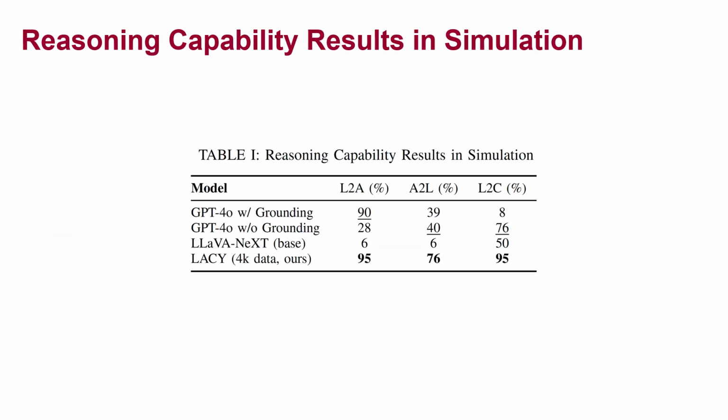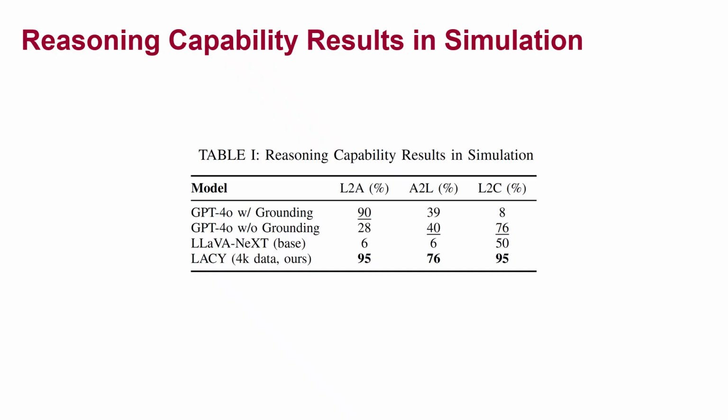We evaluate the core reasoning capabilities of our bidirectional model. To establish a strong performance baseline, we use a version of our LACY model fine-tuned on a larger dataset of 4,000 data demonstrations. We compare our LACY joint model with LLaVA-NeXT base, which has not been fine-tuned on robotics data, and GPT-4o, both with and without ground truth object location information provided in the prompt.